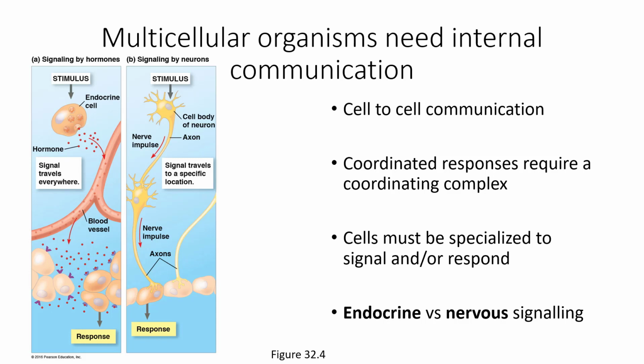to other cells. And we're looking specifically at two types, well, generally two types: endocrine signaling and nervous signaling. Endocrine signaling is such as is done by hormones, where you have an endocrine cell releasing a hormone into the bloodstream that will then travel to different cells and give a certain response. Nervous signaling, which we'll call synaptic signaling, occurs when nerves either signal to each other or signal to other cells that something is going on, and they do so at the end of the neuron, which is called a synapse.